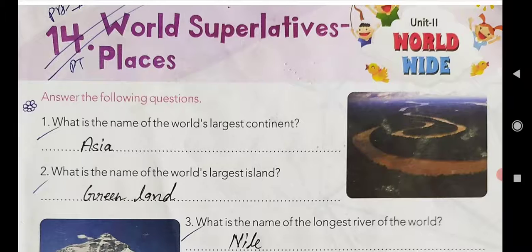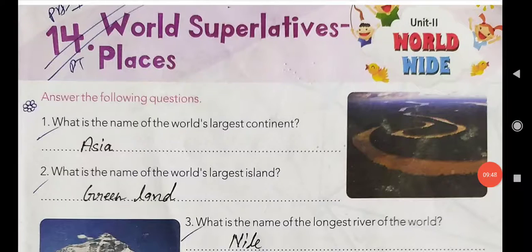The first one is, what is the name of the world's largest continent? Can you say? You have already studied in SST also. Can you guess? The largest continent is Asia. Asia is the world's largest continent.